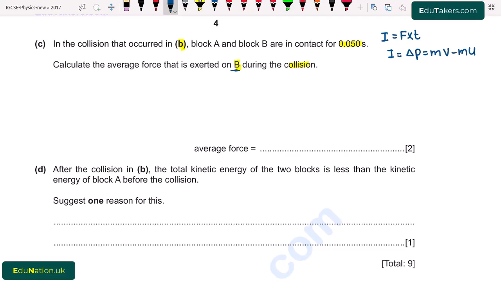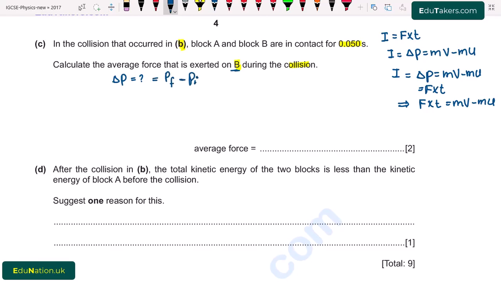Here we have to find the force exerted on block B, so I write it for block B. I can simply write this equation as I is equal to delta P, which is also equal to mv minus mu, and it is equal to F cross T. So F cross T is equal to mv minus mu. First, I have to find the change in momentum, delta P, which is the final momentum after collision minus the initial momentum before collision.